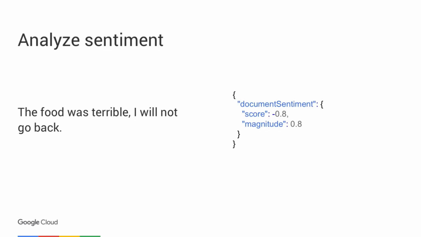With the sentiment analysis method, we can extract sentiment details on this piece of text. We get 2 values to help us do that. One is score, which ranges from -1 to 1 and tells us how negative or positive this text is. For this one, we get -0.8, almost fully negative. And then magnitude tells us, regardless of being positive or negative, how strong is the sentiment in this text. This is a value that ranges from 0 to infinity. This is normalized based on the length of the text, so we get a pretty small number here, 0.8, since this is just one sentence.